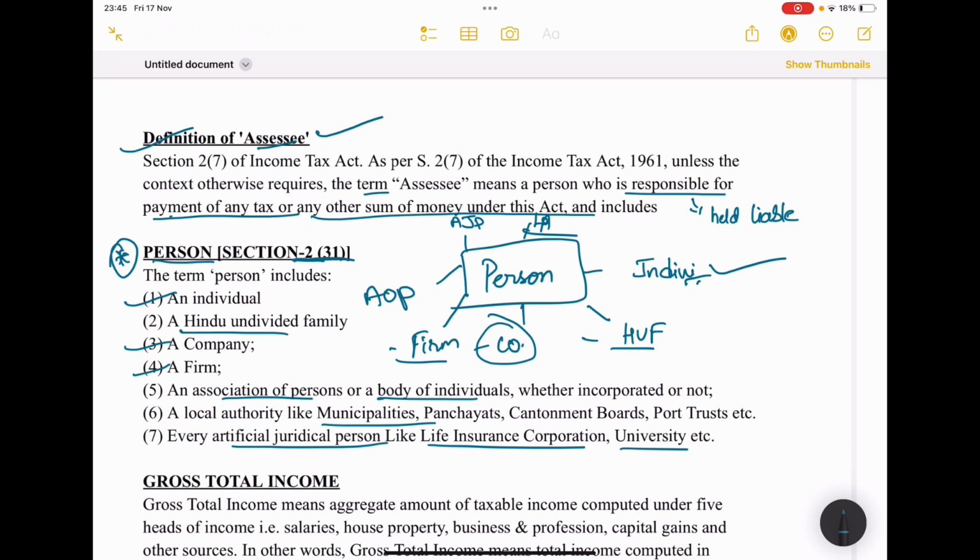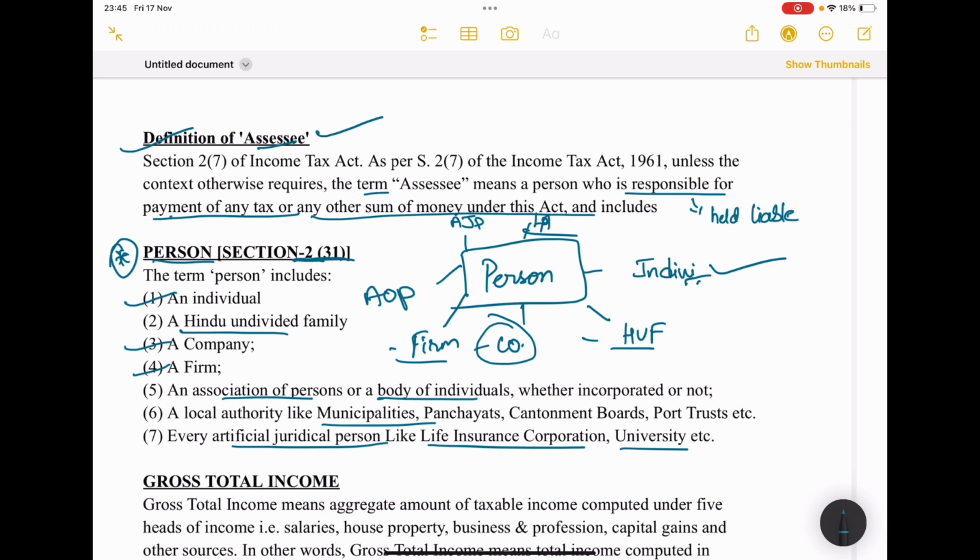You are getting my point, right? So for person, you have to write it in this way only, students. The person under Section 2 Clause 31, the term person includes, as we learned in the income meaning, isn't it?